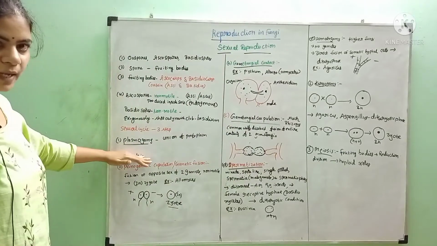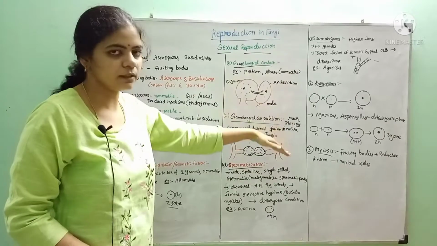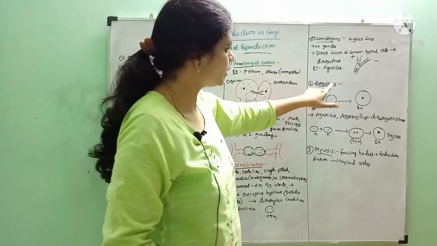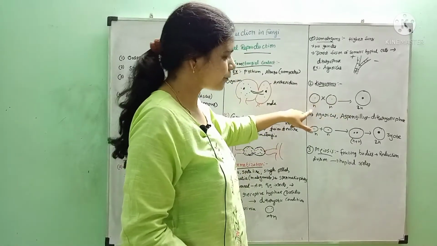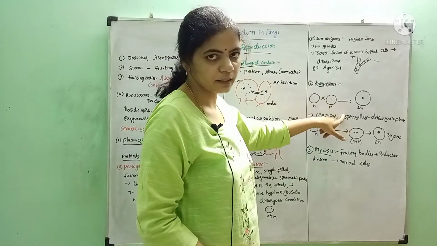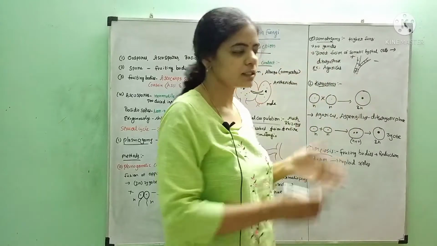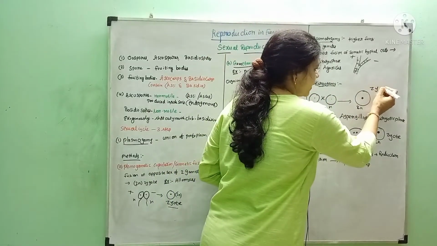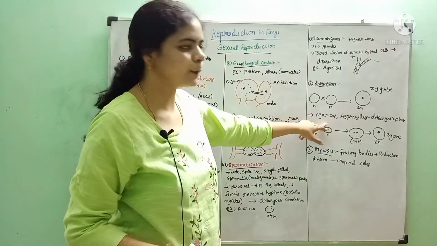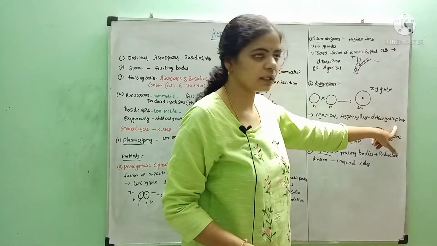The first step is plasmogamy. It involves all these methods. Later the second step is karyogamy. In karyogamy, this is one haploid nucleus in one gamete, and this is another gamete. These two gametes fuse and a diploid zygote is formed. That is karyogamy. Actually this is the process, but there is an exception here. In Agaricus and Aspergillus, a dikaryotic phase is seen.